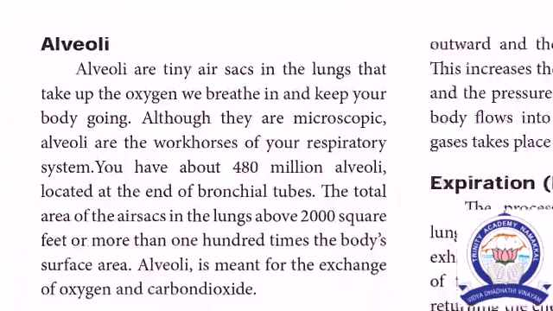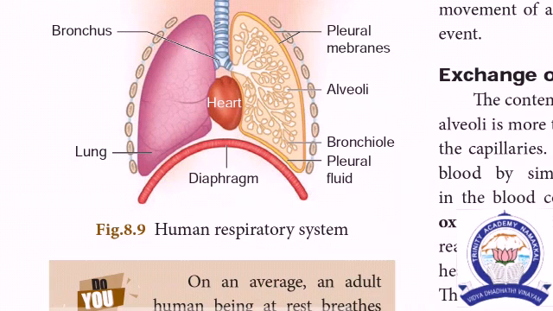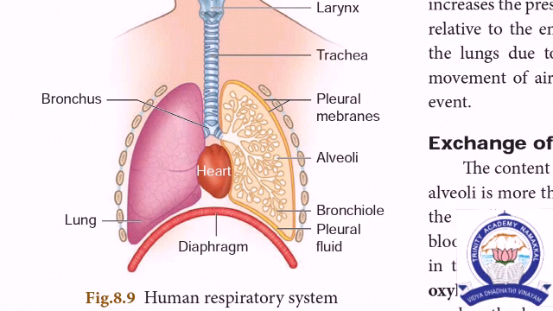Next, alveoli. See here, this is the dome-shaped diaphragm. This is a muscular sheet. Right lung and left lung. Next, the inner wall of the lungs is called alveoli. The lungs are covered within a double-walled membrane, known as the pleural membrane.